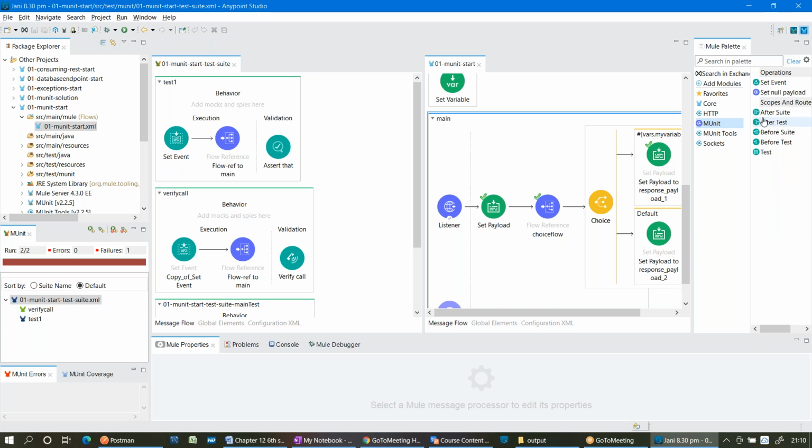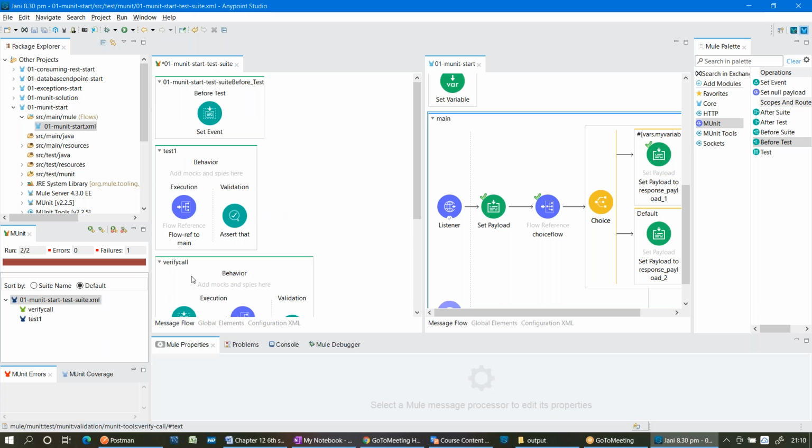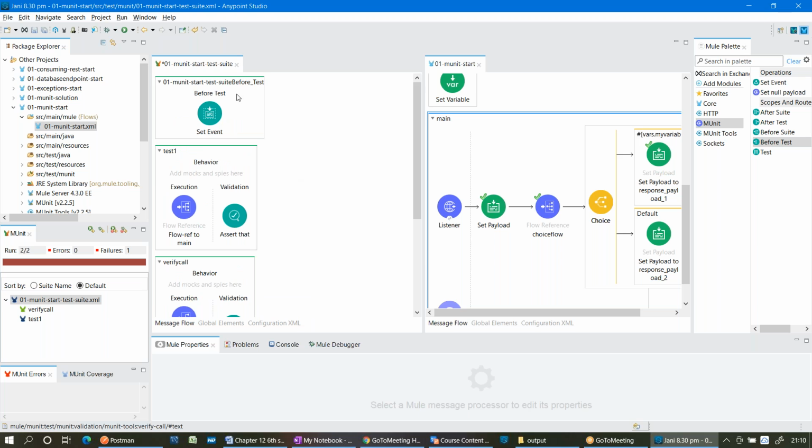Under the MUnit module, you can see before test, after test, before suite, after suite. Let me drag and drop this before test here and drag and drop the set event over there, and delete the set event at the flow level if it is the same event. So how many times is this set event getting executed right now?